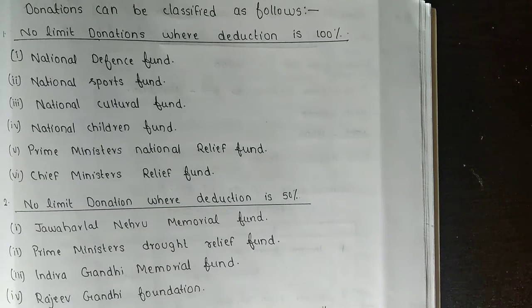The next one is no limit donation where deduction is 50%. For that, 4 items are given. The first one is Jawaharlal Nehru Memorial Fund. Second, Prime Minister's Drought Relief Fund. Third, Indira Gandhi Memorial Fund. And fourth, Rajiv Gandhi Foundation. For these 4 items, if mentioned in the question, we take only 50% of the donation amount.